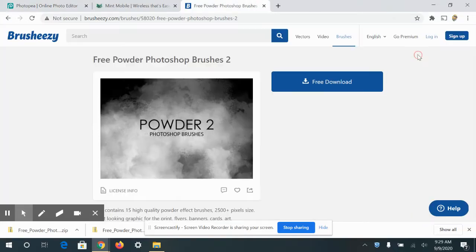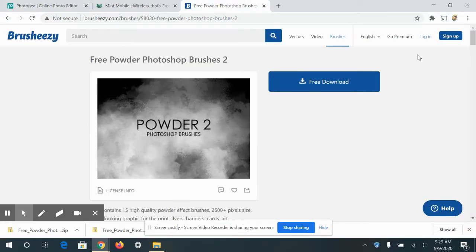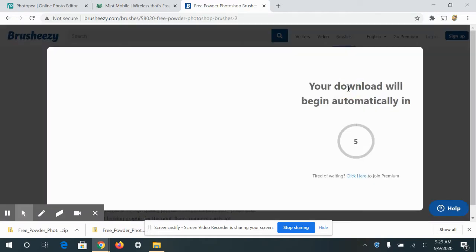All right, so today I'm going to show you how to download and install brushes into Photopea. So I went to Brush Easy. This is a great website to find Photoshop brushes. And once I get here, I just did a search for texture brush, and this is the one that I came up with that I'm going to use. I'm going to download. So I'm just going to click on free download, and it'll download to my downloads folder.